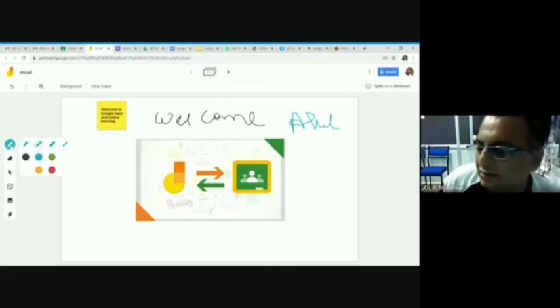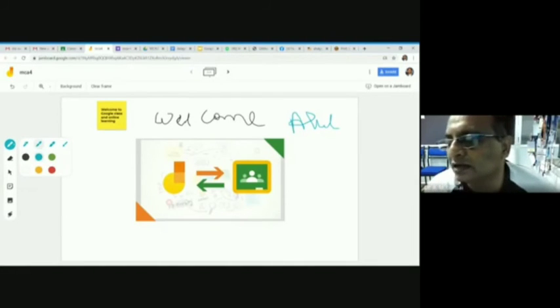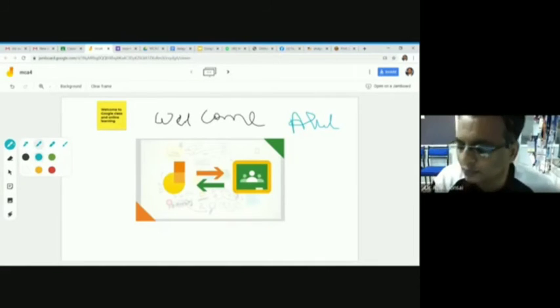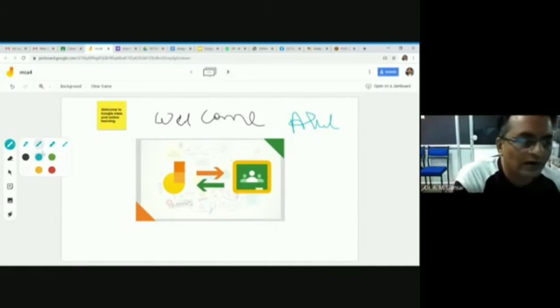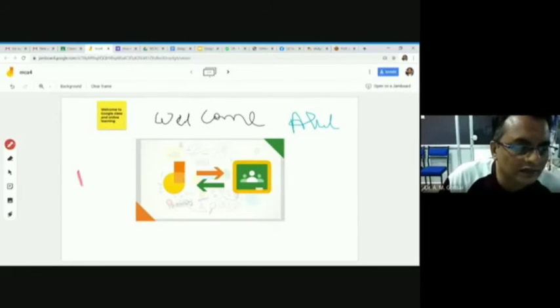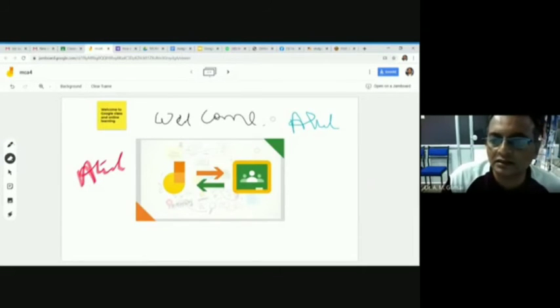Okay, I am writing with a mouse, or you can use another type of pen that can be used as a mouse, or you can use your hand on a mobile screen. I am using another part. Are you able to see this Jamboard? Yes. If you want to erase something, I can erase.